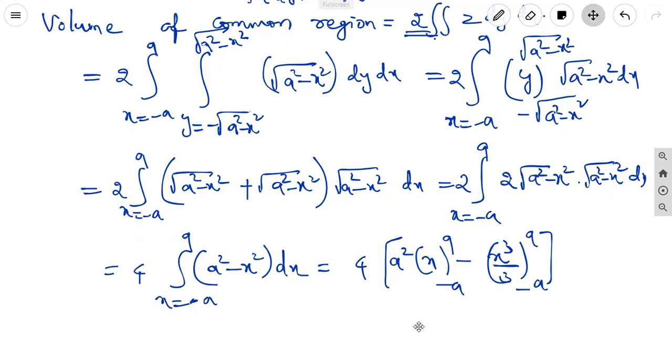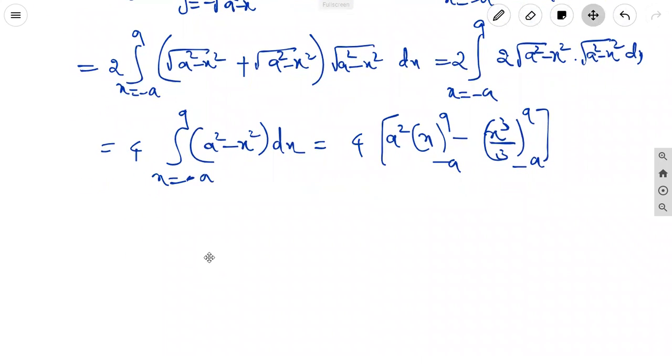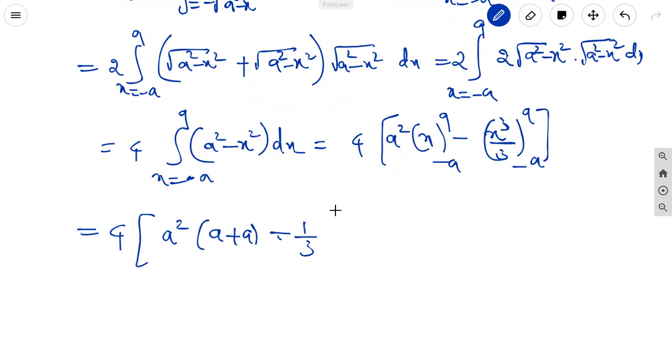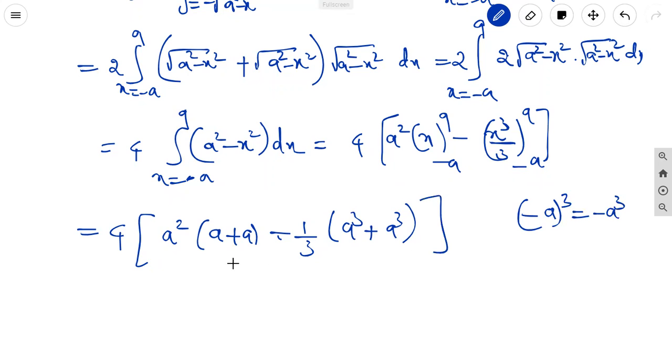Now applying the limits, it is equal to 4 into a square into a minus of minus a, minus 1 by 3 into a cube minus of minus a whole cube, which is plus. Why? Because minus a whole cube equal to minus a cube. We know that. Okay.